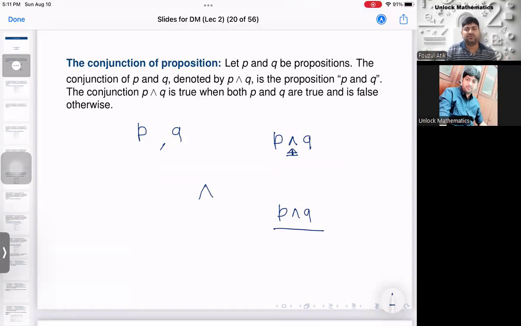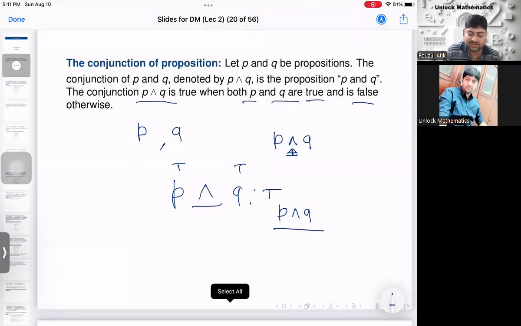So what we understood from this example is that if I am taking this AND operator, P and Q, it should be true only if both of the involved propositions, P and Q, are true. Otherwise, it will become false. Correct? So therefore, we can state that the conjunction P and Q is true whenever both P and Q are true, and it is false otherwise.